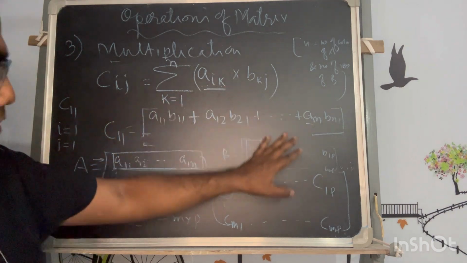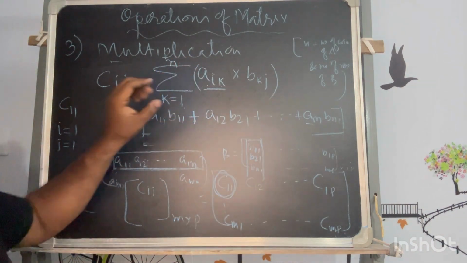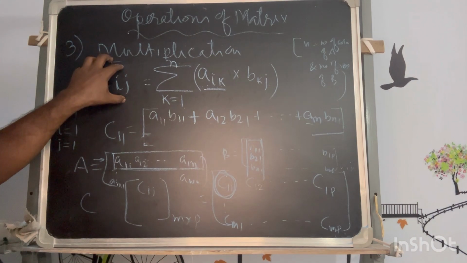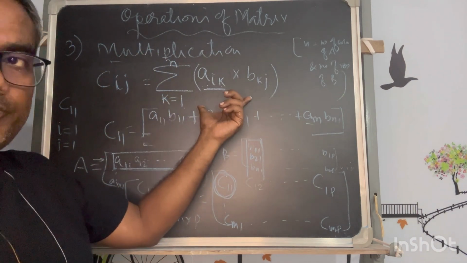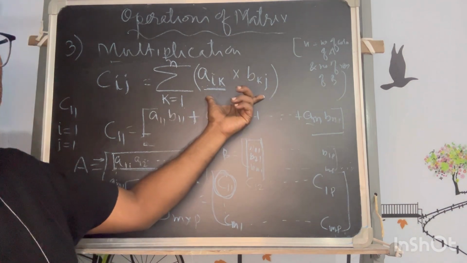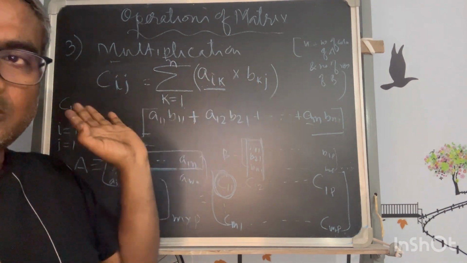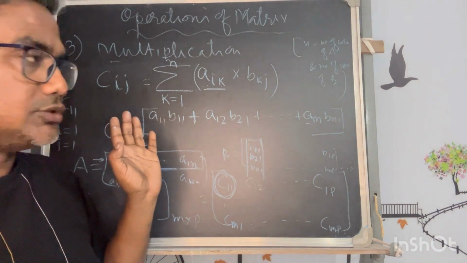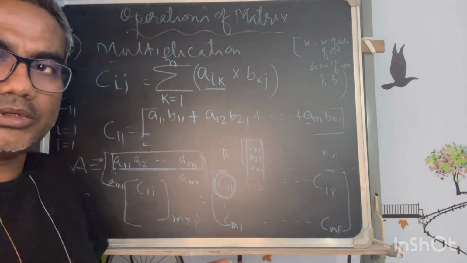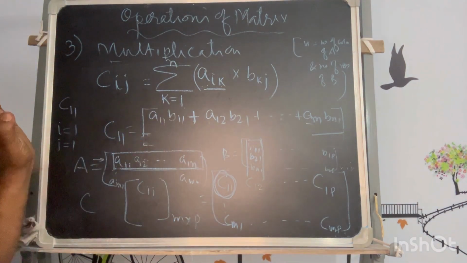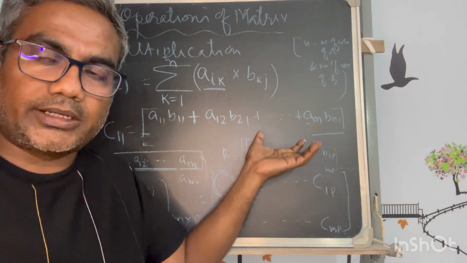So similarly all these terms will be calculated with this formula. So each of the terms of the resultant will be produced by this formula. Okay. If you are thinking this is a very high calculative method, but sometimes we will not work with such big matrices.